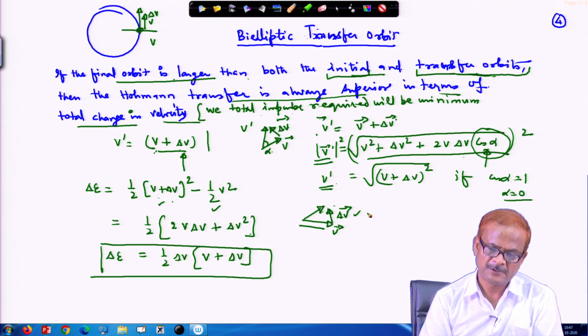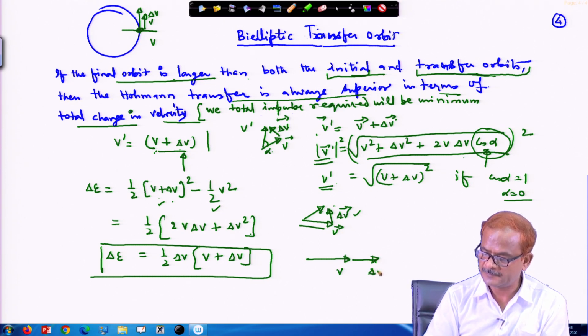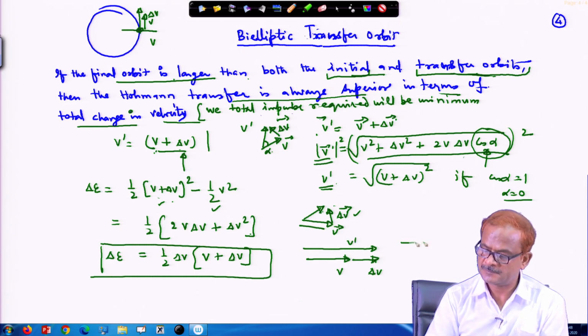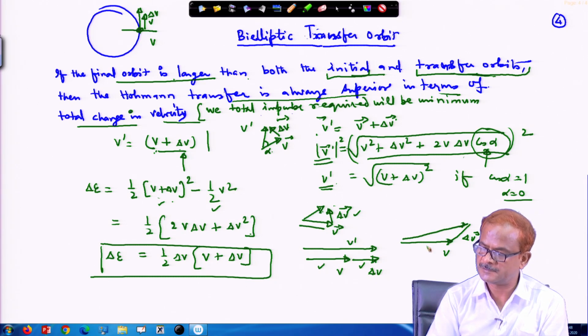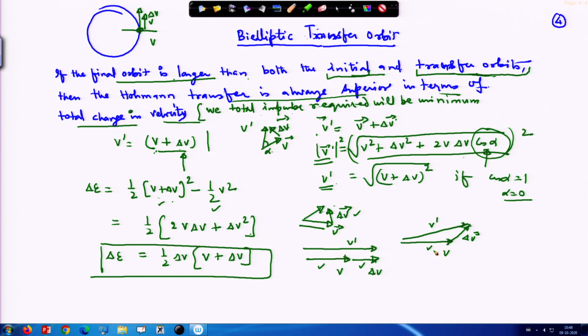So we should always apply delta v in the same direction as v, and we get the changed velocity v prime like this. But if v is in this direction and delta v in another direction, in spite of both having the same magnitude, this v prime will be lesser in length. So this is not an efficient use of energy.